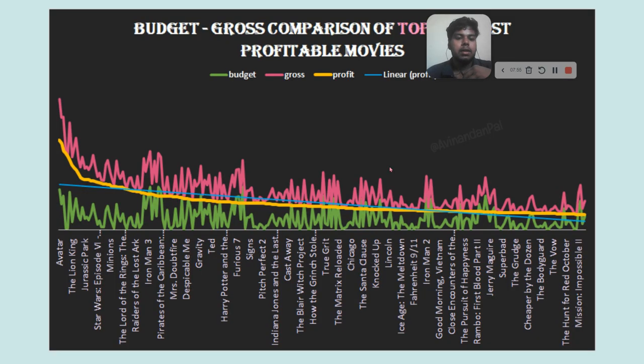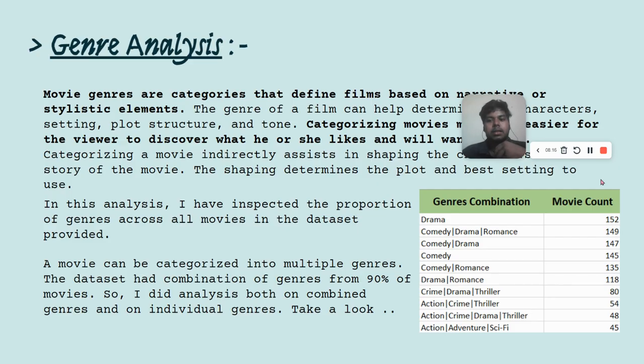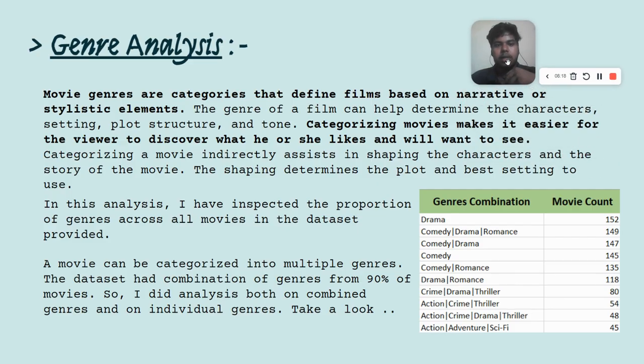I also plotted this budget and gross so that I can find out the trend of it. And as you can see, it is sorted. So Avatar is right at the top, and it goes like this, and the trend line is shown in this blue straight line. This is the primary analysis that was done. Next were the big tasks like genre analysis, budget analysis, language analysis, and director analysis. Those are to be done now.